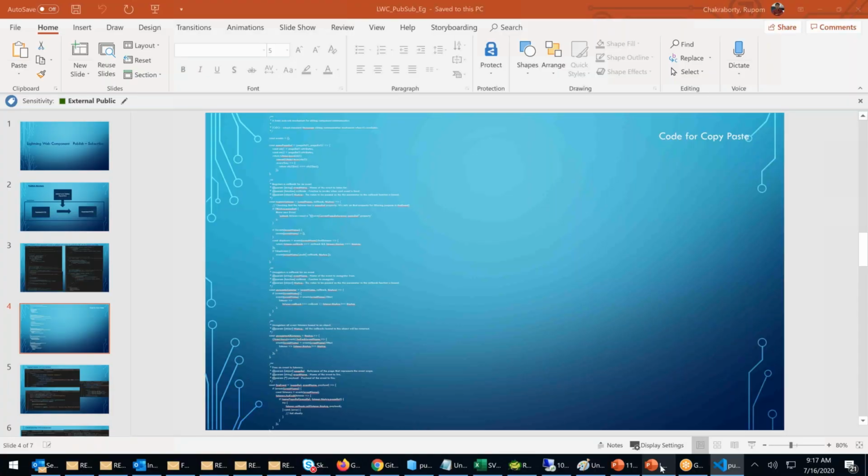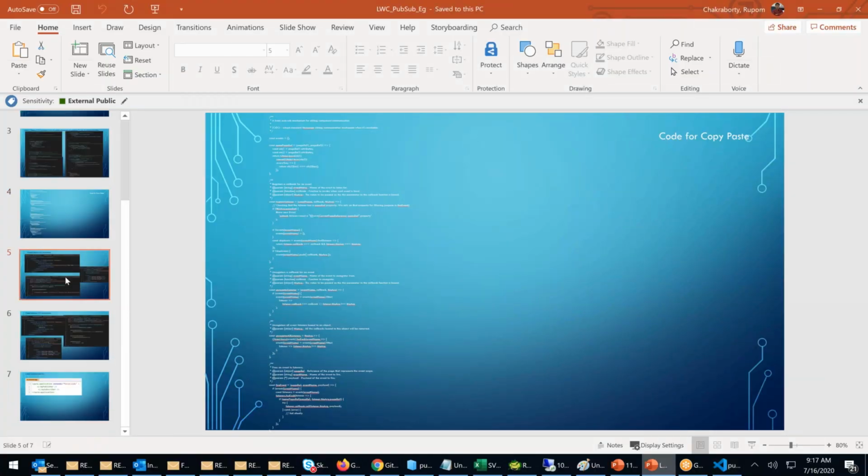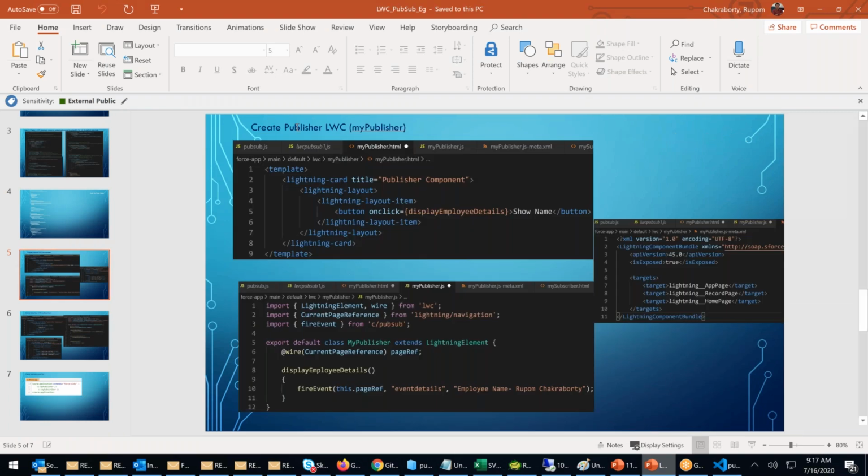I'll share this PPT with you because I created it for you guys only. This PPT has step-by-step instructions to create a component. I've taken clear screenshots so that you should be able to understand. This is the HTML file, this is the JS file. I will stop here today. Short duration class. We will continue tomorrow with the PubSub model.